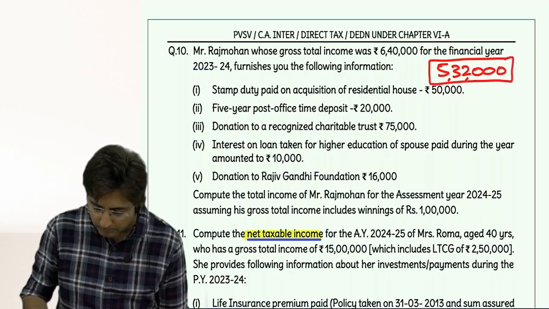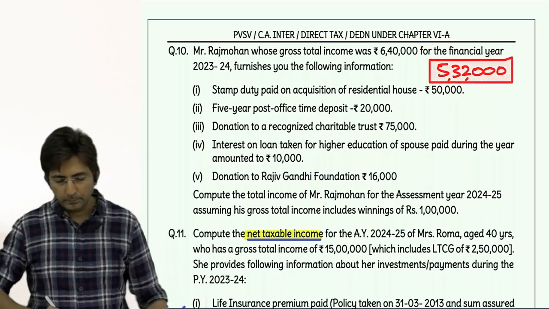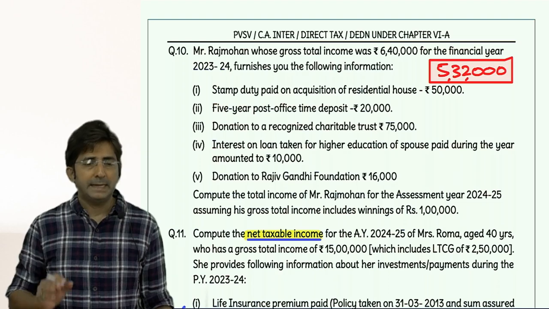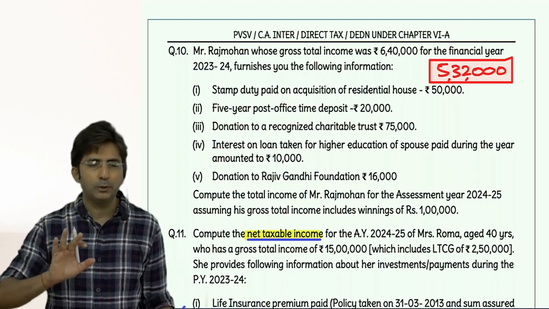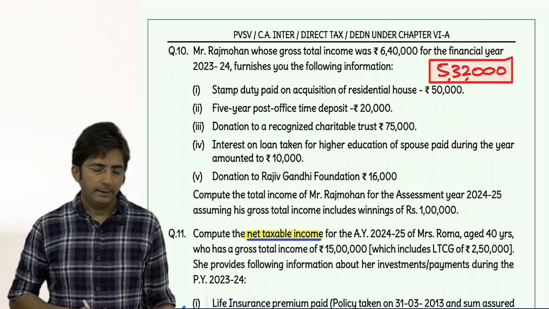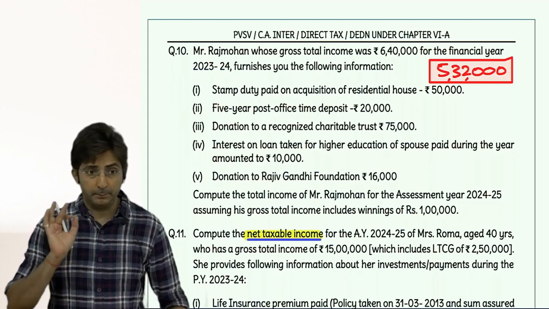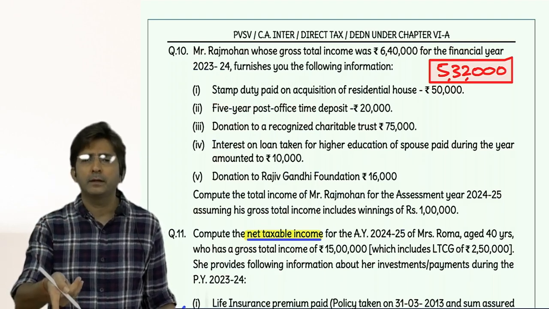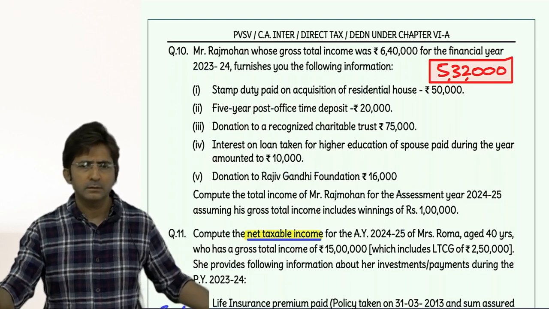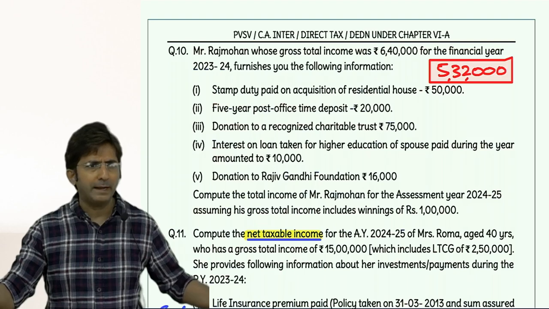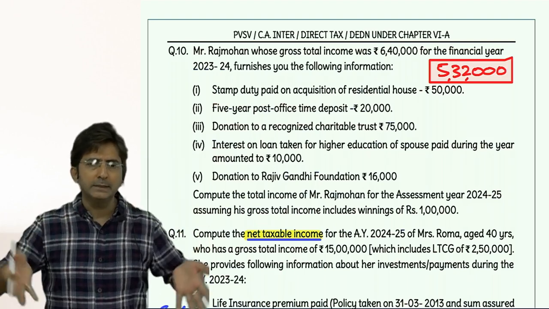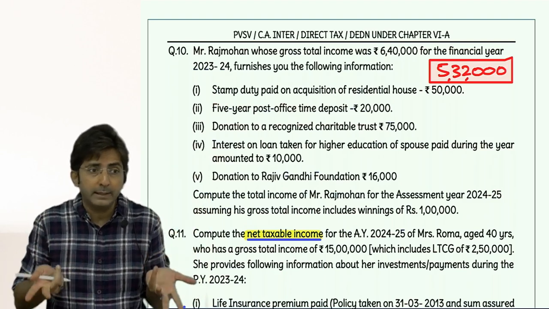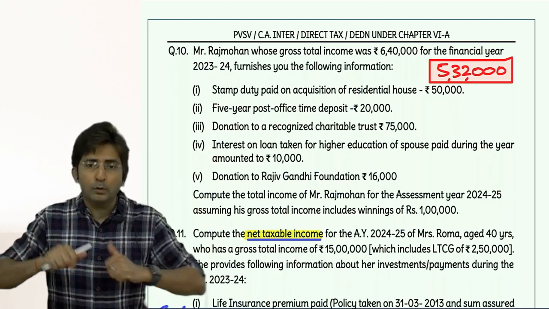For the donations that we have ignored in previous question and in this question, we will have to write a note. See, items which you ignore in the question, it is better you write a note. At least in exam, you consciously make it a point that if you are ignoring something, you write the note. Why are you ignoring? Because that was part of the question. So you have to answer for that. If you have taken something in the answer, you already answered. But if you have not taken something, why are you not taking? So you have to write a note for that.